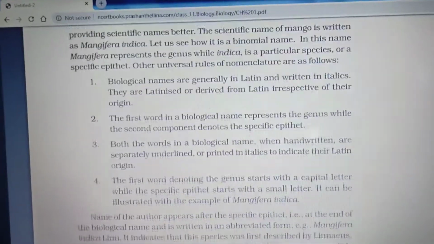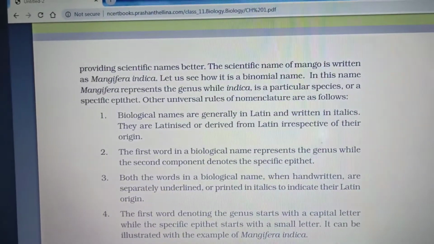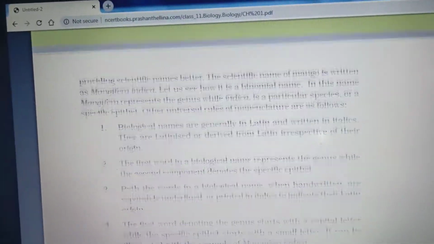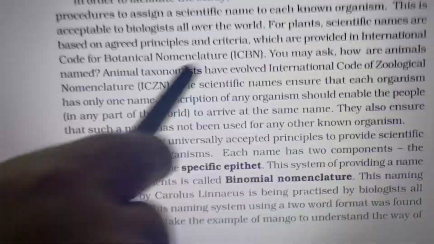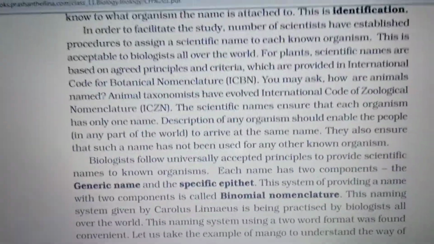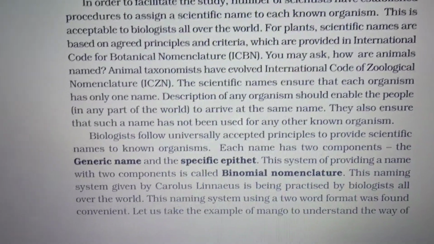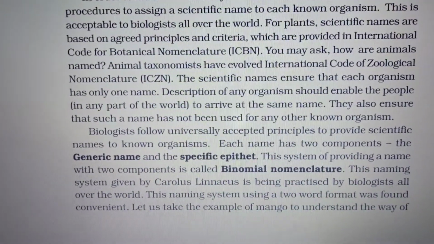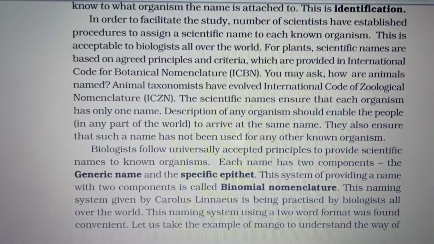In plants, scientific names are provided by the International Code of Botanical Nomenclature, and for animals, the International Code of Zoological Nomenclature. The scientific names ensure that each organism has only one name. Each scientific name has two components, the generic name and the specific epithet.